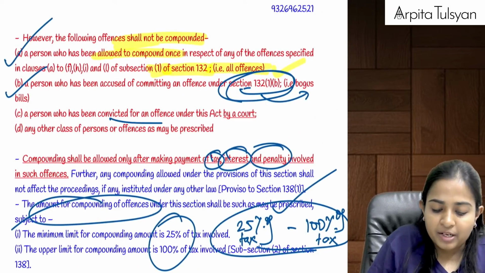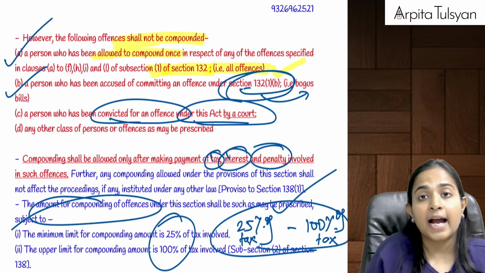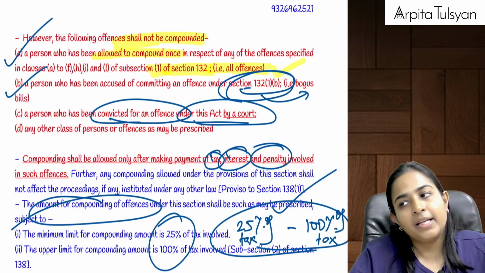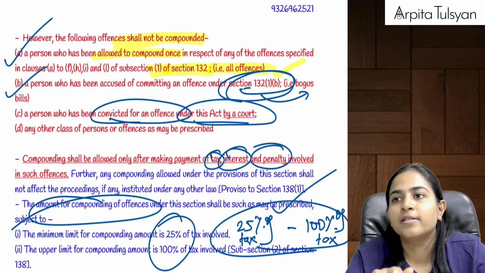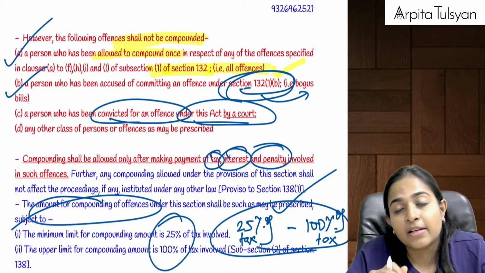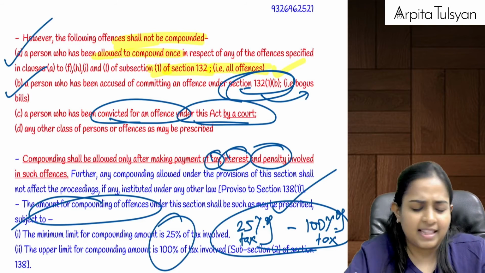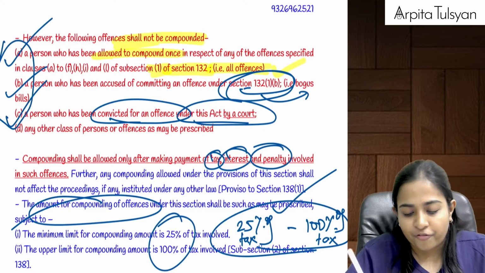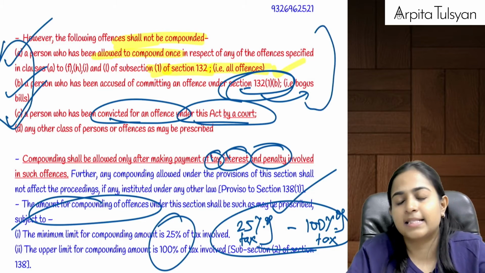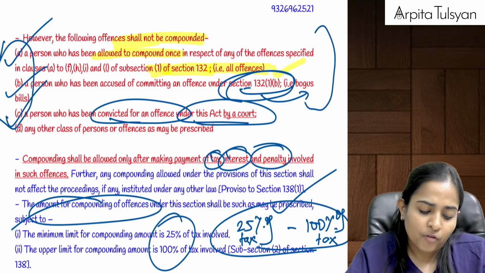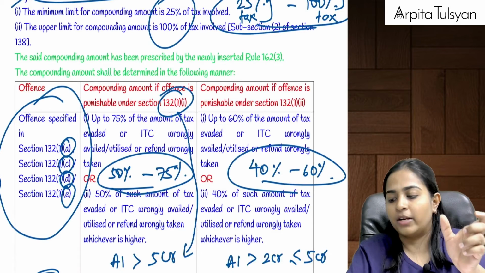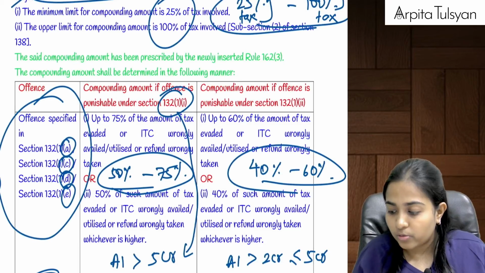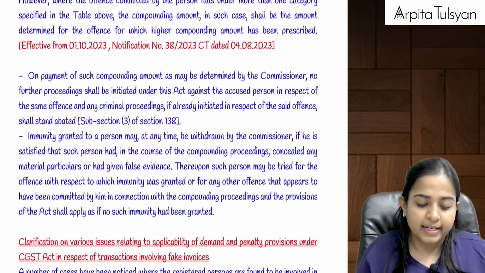Or if you have been convicted for any offense under this act by a court, means now you are such a person who is really guilty, for whom the court has given some punishment. And in that case, why go for compounding? You are anyway used to doing all such offenses. So in these cases, compounding is totally not allowed. For other cases, compounding ranges 25% to 100%, and then specifically they have given us below also. Are you clear till here?